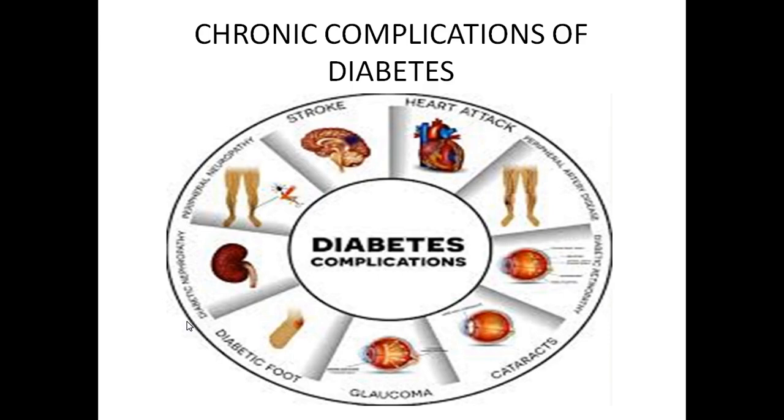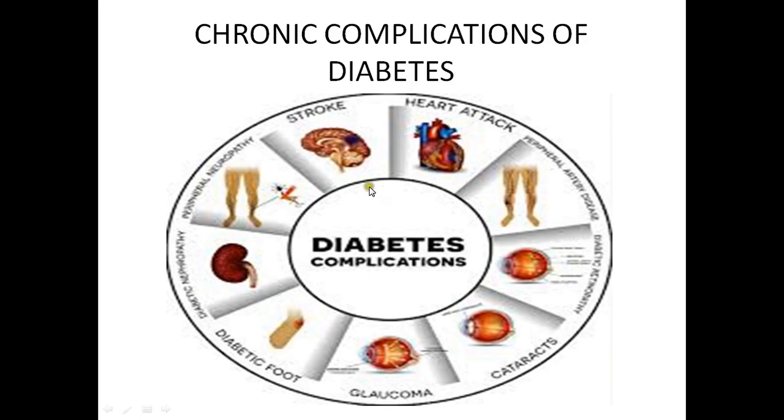So coming to the chronic complications of diabetes. Diabetes can cause many common complications. It can cause stroke, heart attack, peripheral vascular disease, retinopathy, cataract, glaucoma, diabetic foot, neuropathy. So diabetes on long term can cause diseases in almost all the organs of the body.